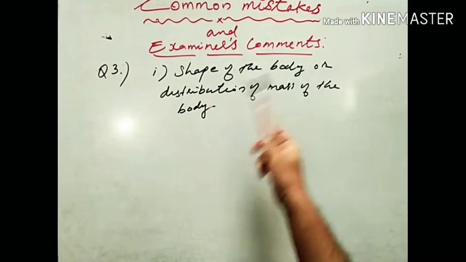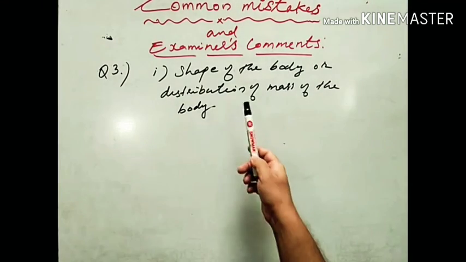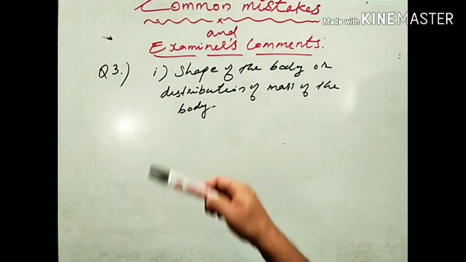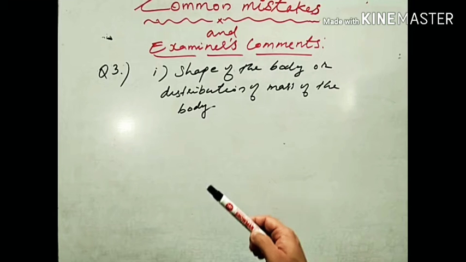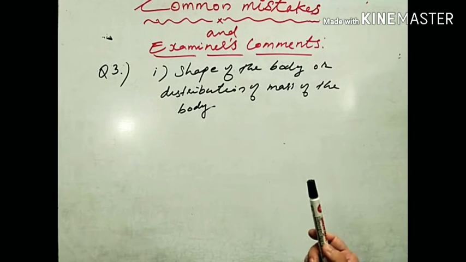It depends on the shape of the body or distribution of mass of the body. This is the correct answer. So center of gravity depends on the shape of the body or the distribution of mass of the body. When the body is deformed, the center of gravity changes, which is very well explained in my previous backup videos. Please watch the video and understand.